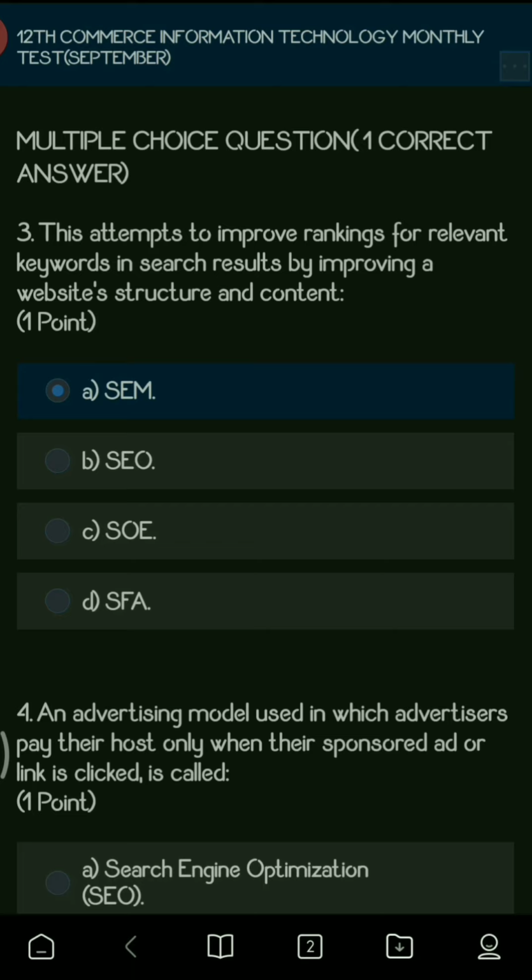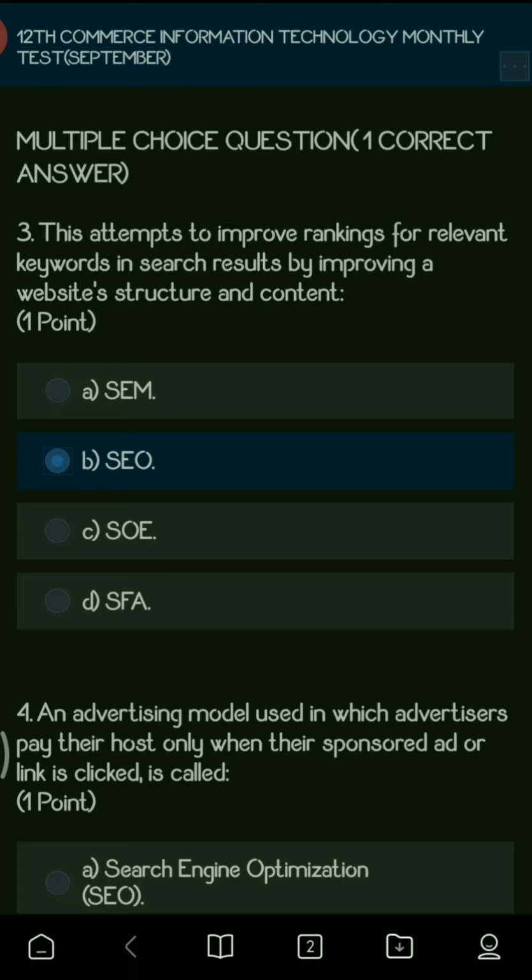This attempts to improve rankings for relevant keywords in the search result by improving a website structure and content. So the options are SEM, SEO, SOE and SFA. So the right answer is search engine optimization. So the search engine optimization always works to rank the website according to the search result and according to their views.